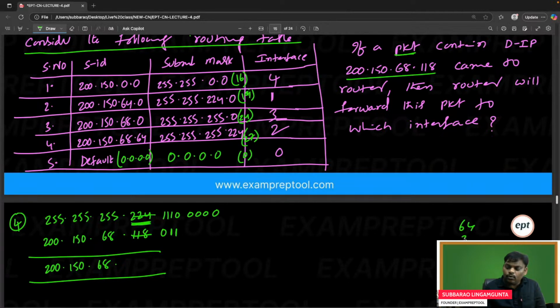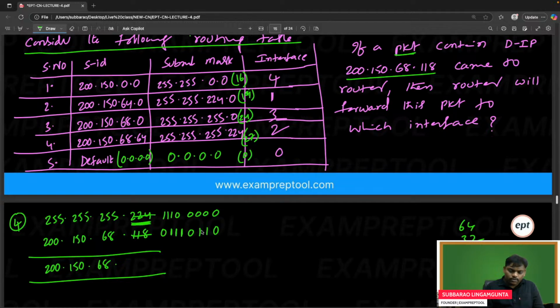If I add 16, let me check. 8 plus 4 is 12, 12 plus 6 is... 112, I think that is also correct. What about 8? No, 8 is not needed, because only 6 is required. Let me check: 6 is 0110, 6 means 110.